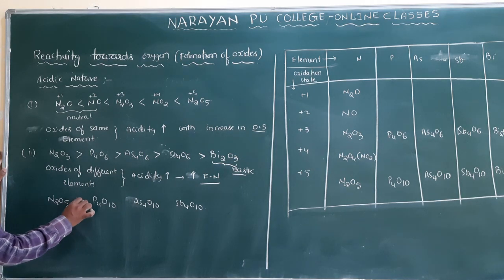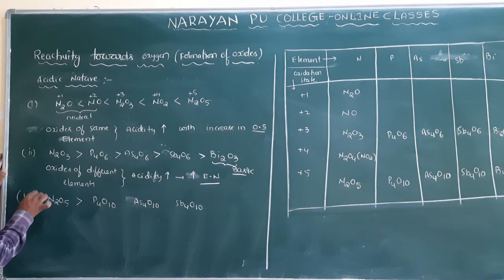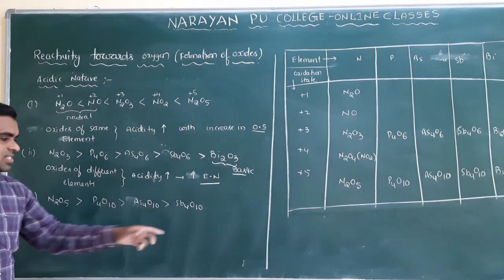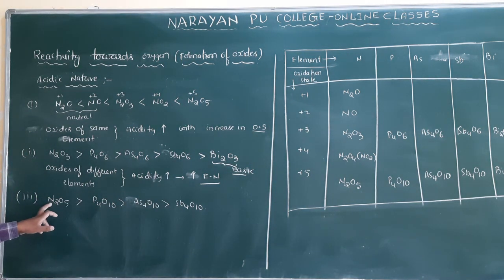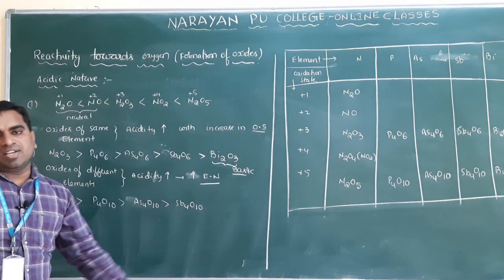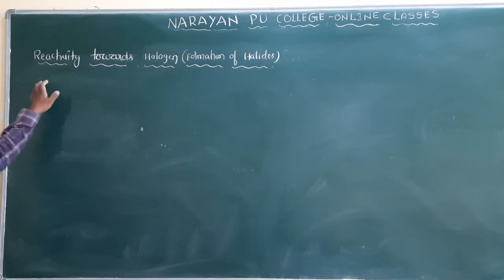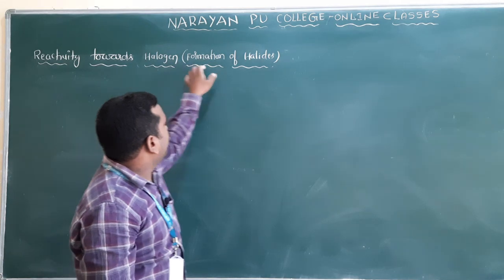So here also, the third one, the concept is the same. Oxides of different elements, and as electronegativity increases, acidic nature also increases. Clear? So this is about the acidic nature of the 15th group oxides. Next one is reactivity towards halogen.